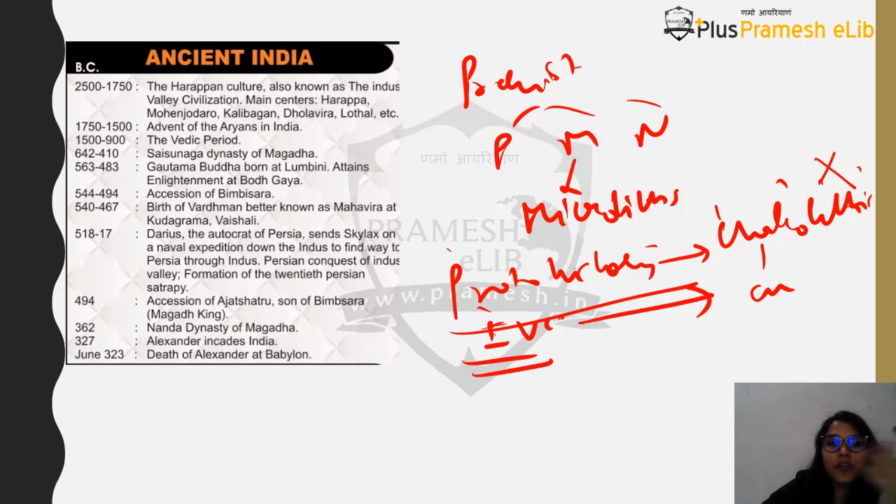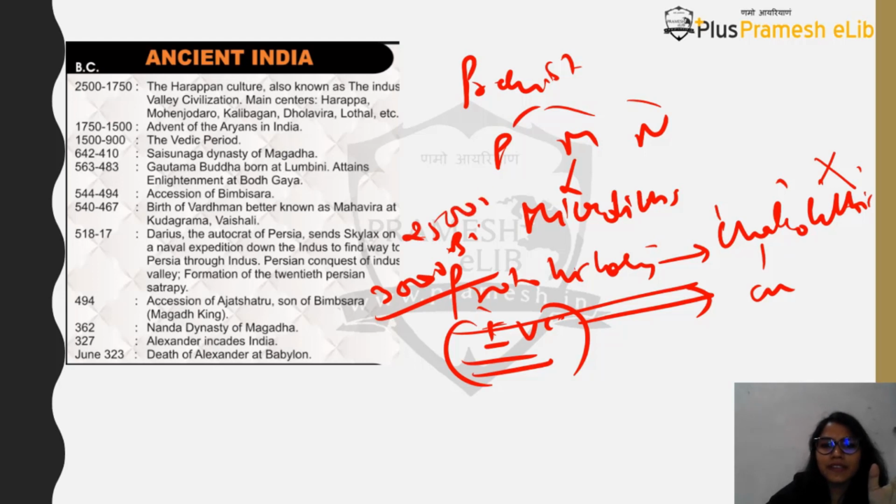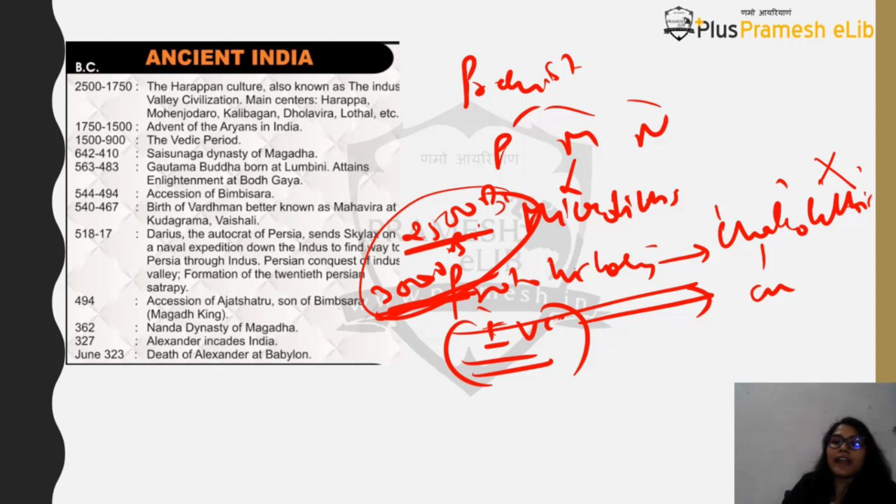Before we move forward, you will find that Indus Valley civilization is called one of the ancient civilizations in the world. Why? Because I told you it started somewhere around 3000 BC. Okay, 3000 to 2500, because these timelines, these years, are still contested. You will find many historians writing 2700, some writing 3200, some writing 3000, because there is no perfect demarcation of where this Indus Valley civilization started or where it ended. We only have some rough approximations, so that is what we are using.